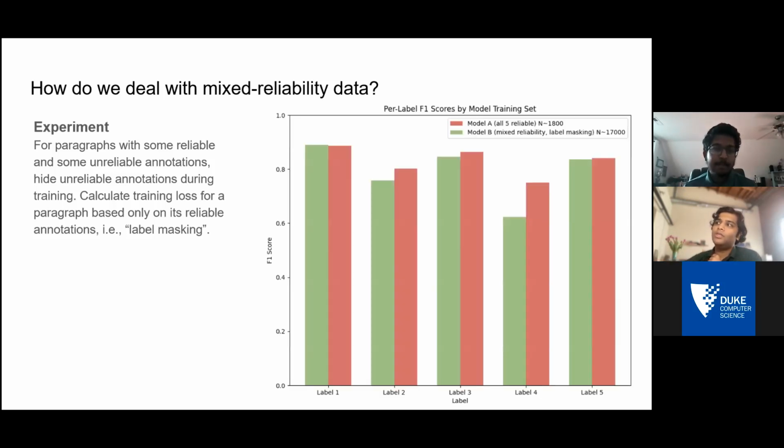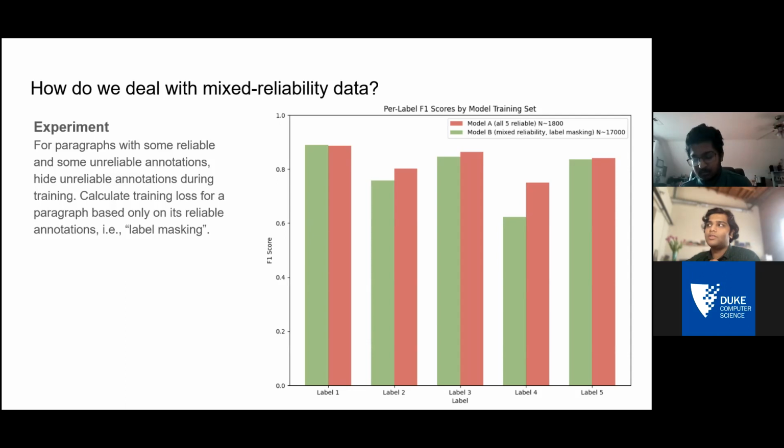And so we trained another model on this large data set which has paragraphs of mixed reliability. And we find that it gets outperformed by this earlier model, which is trained on completely reliable paragraphs, right?